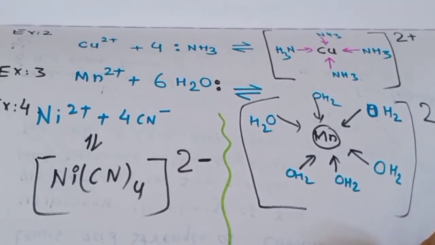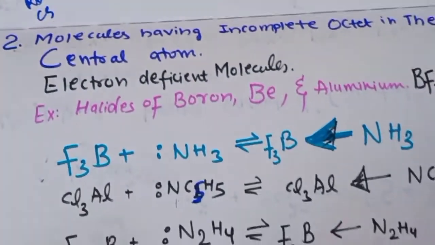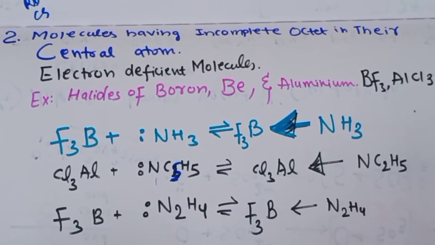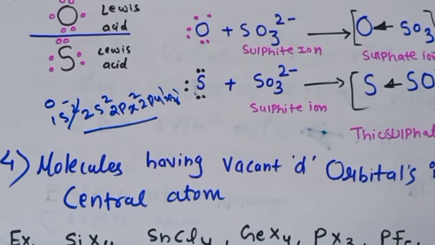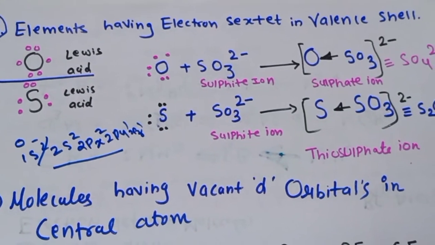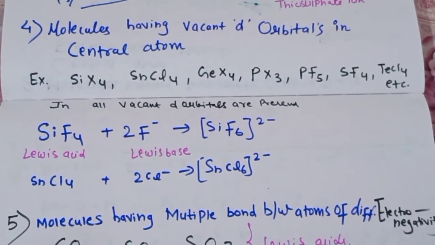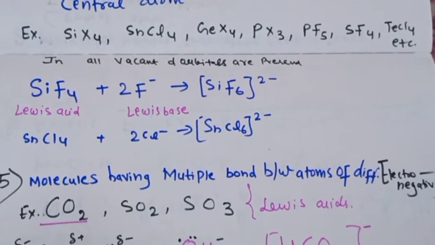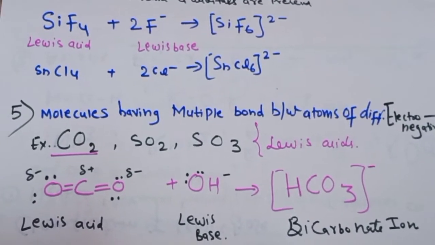Then the second category is molecules having the incomplete octet in their central atom. Third category, elements having 6 electrons in their valence shell. Fourth classification, molecules having vacant d orbitals in the central atom. Fifth is the molecules having multiple bonds between atoms of different electronegativity.